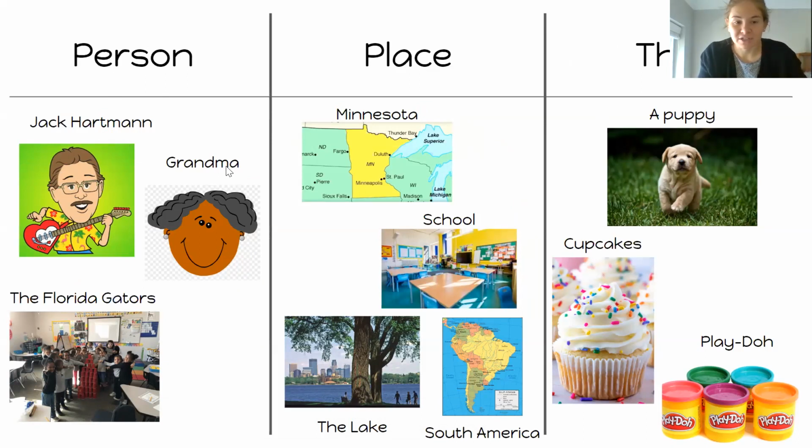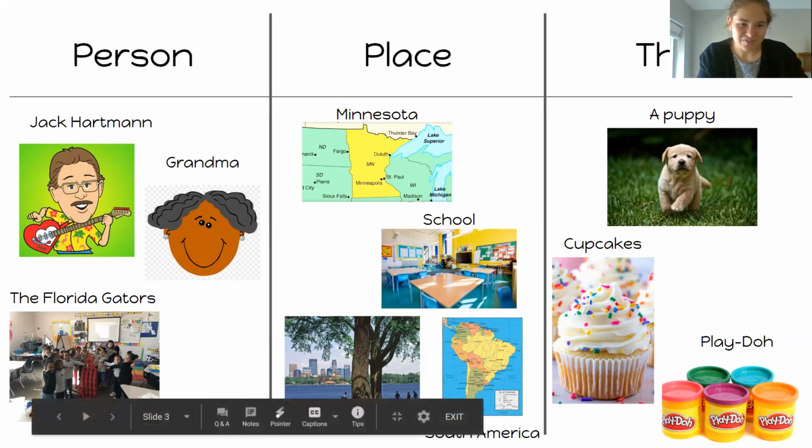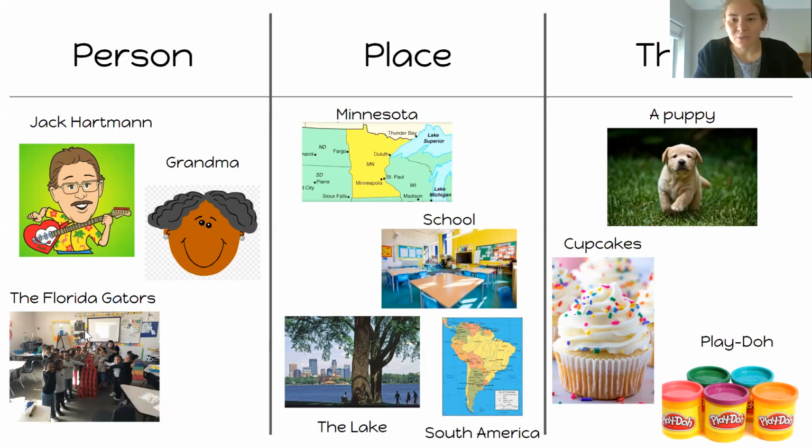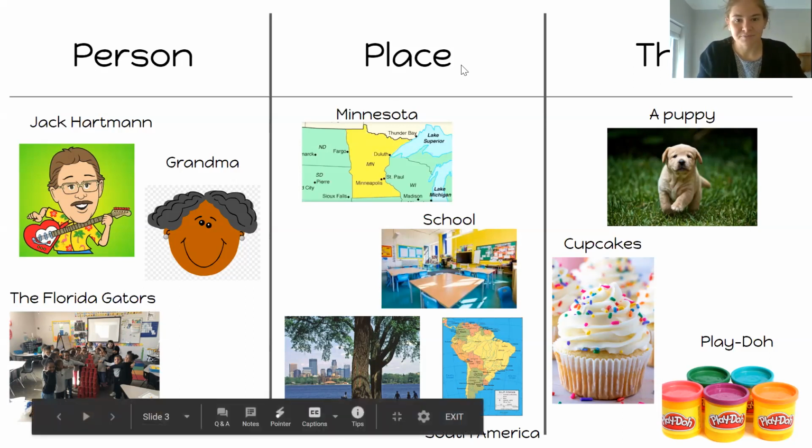Another person would be grandma, right? Grandma is a noun because she's a person. Another noun could be the Florida Gators, right? Here's a picture of some of the Gators on 100 Day. Say the word noun with me. Noun. A noun is a person, place, or thing. You got it.